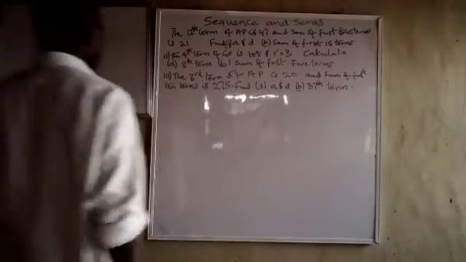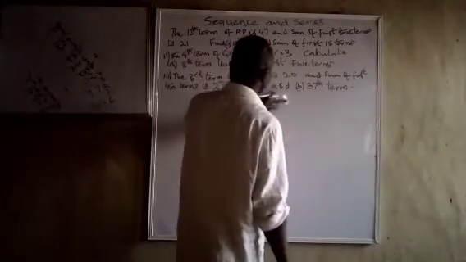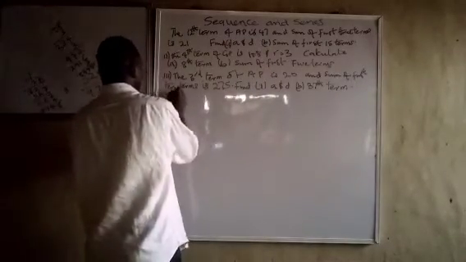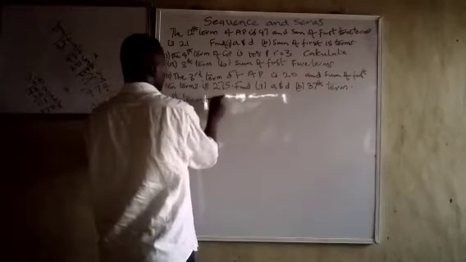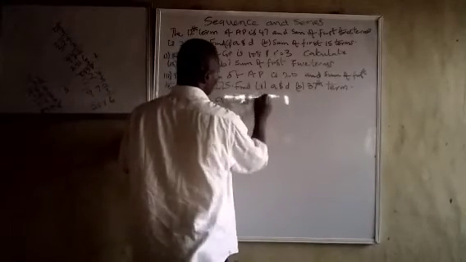Now the last one. It says the third term of an AP is 20, and the sum of the first 10 terms is 275. Find A and D and the 37th term. So let's see how we go about it. The third term, let's say the first term equals A. Third term, let's say the common difference.